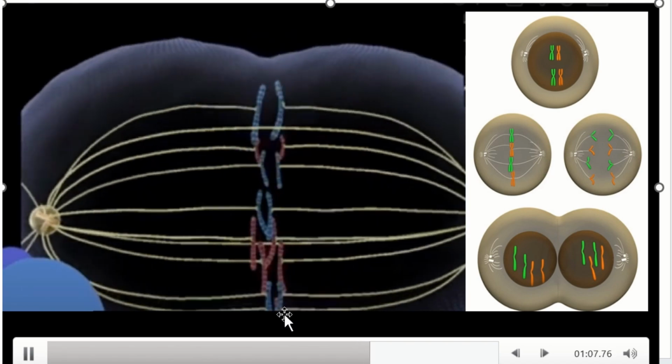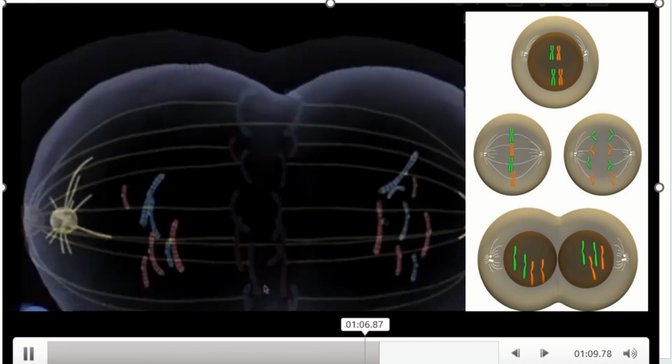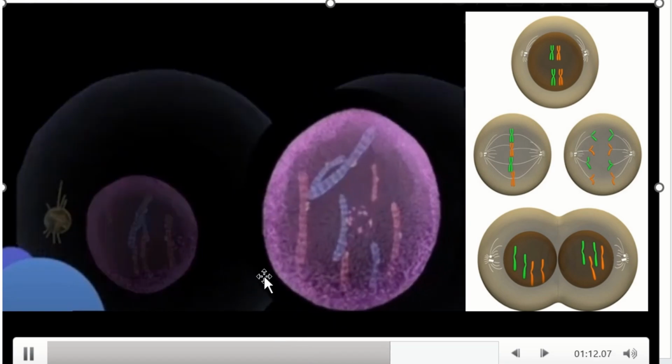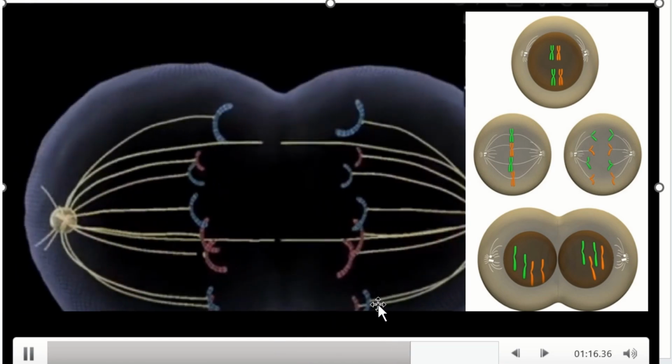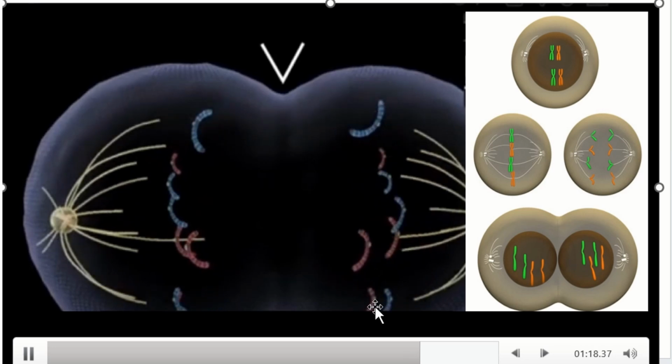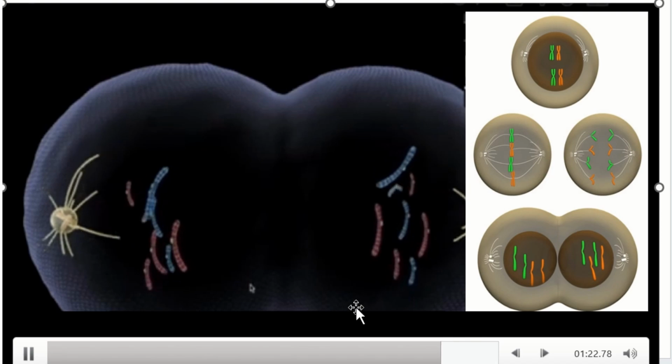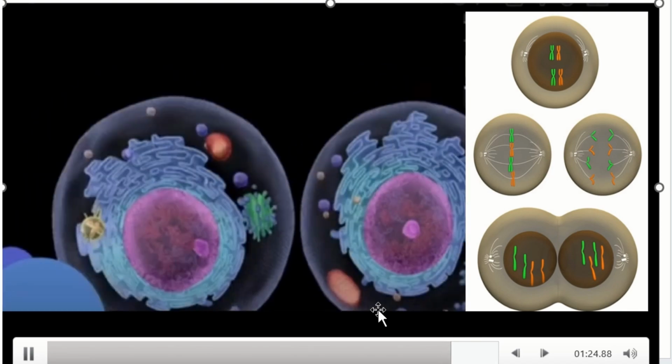This is how it is arranged at the middle, and this is the anaphase. Now cytokinesis, formation of two cells.